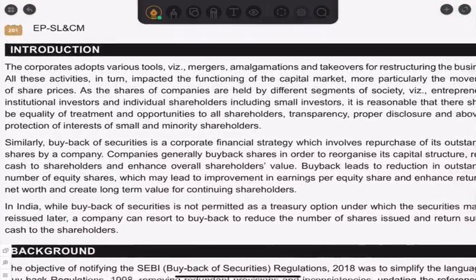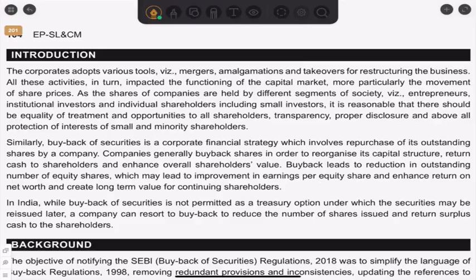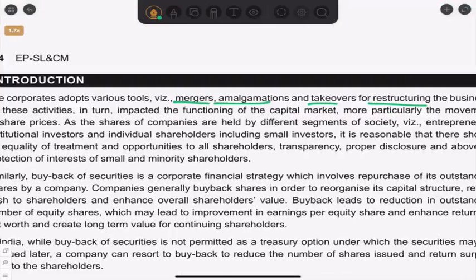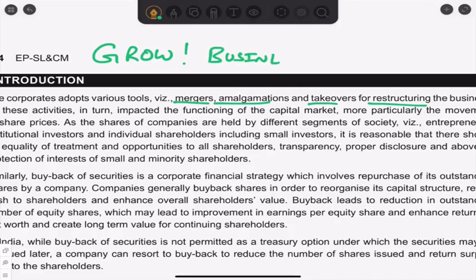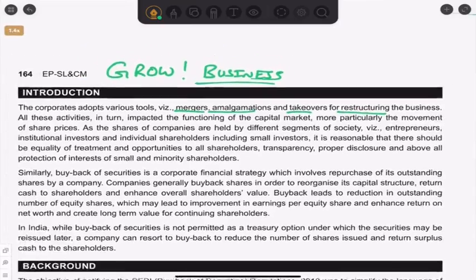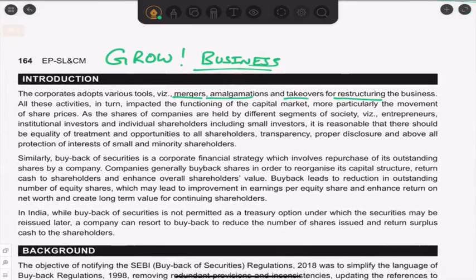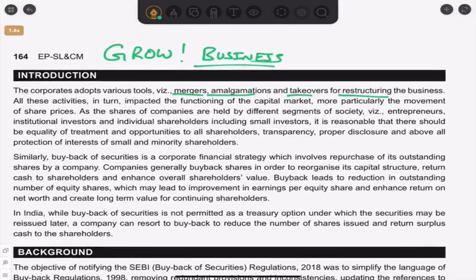Okay. So as you can see here in the introduction, what are they saying? The corporates adopt various tools, that is mergers, amalgamation, takeover, for restructuring the business. When we say restructure, at the end of the day, we want to grow the business, correct? So we can say we go for restructuring with the reason of growing the business. All these activities, whatever restructuring we do, will definitely impact the share prices, that is the value of each share the company has.